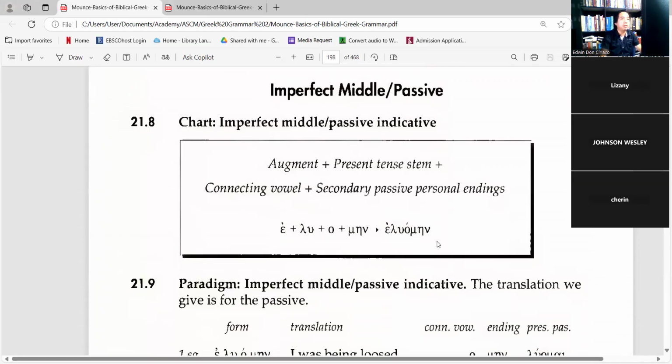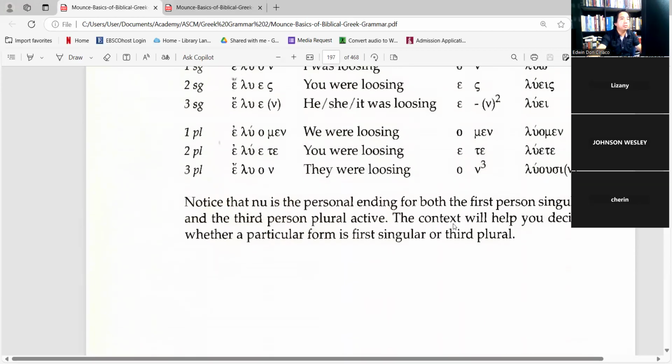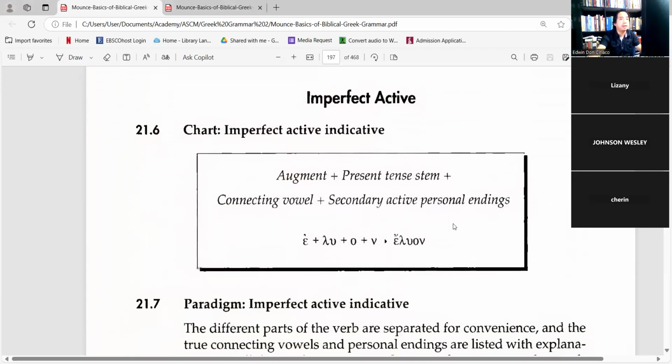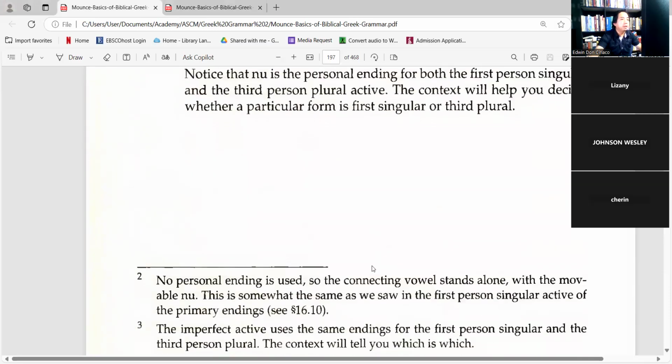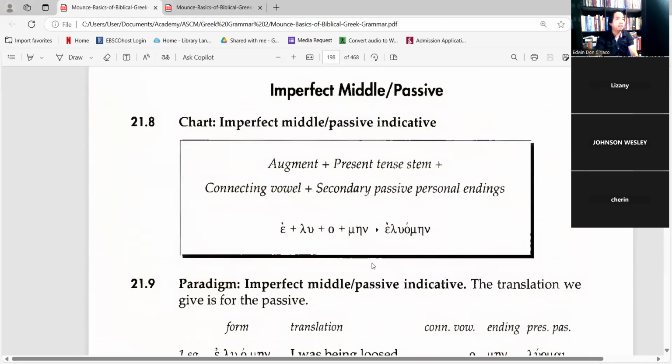And then this is for the imperfect middle passive. So the first one is the imperfect active, meaning it is the imperfect used for the doer of the action or the subject. And then the imperfect middle. The imperfect middle is applied or received by the one being the interlocutor, the one receiving the action.